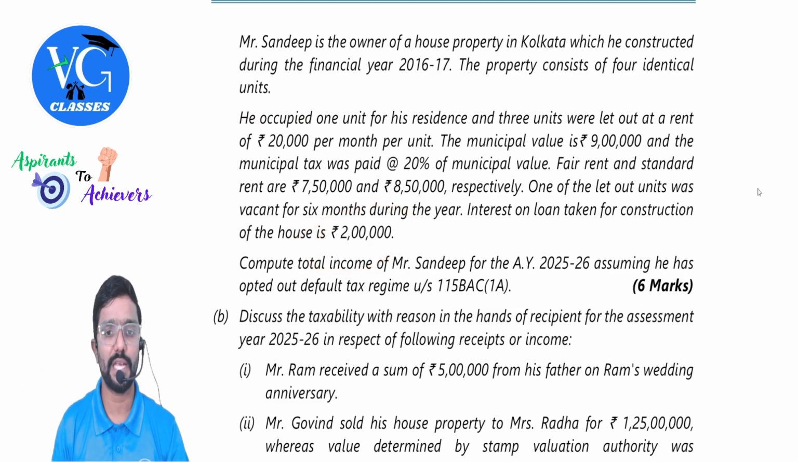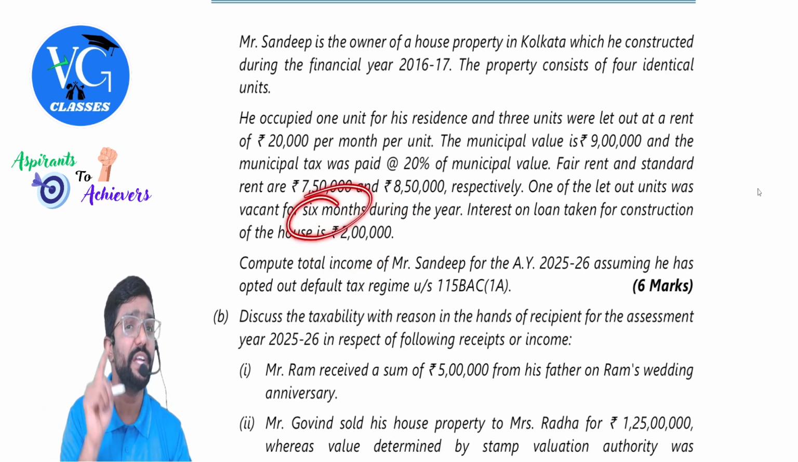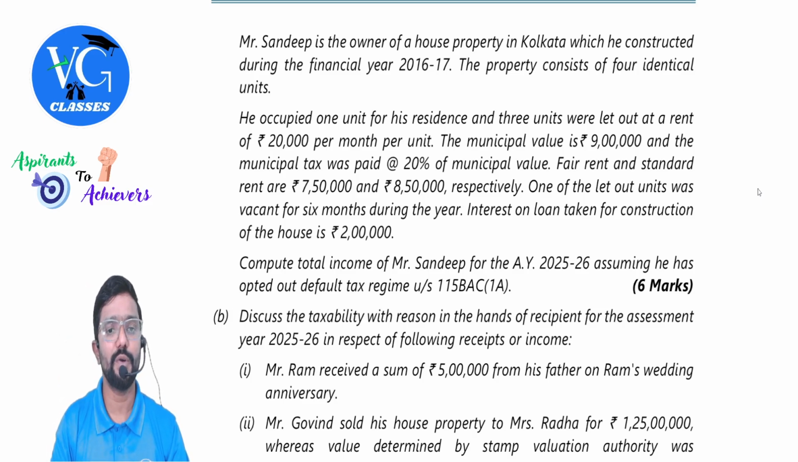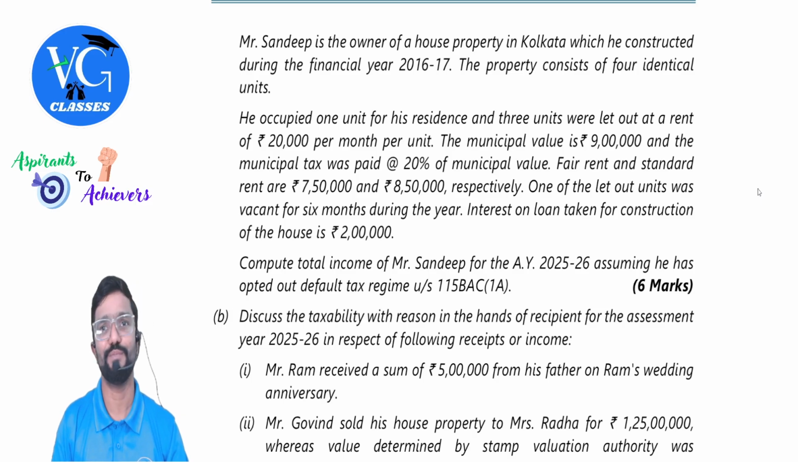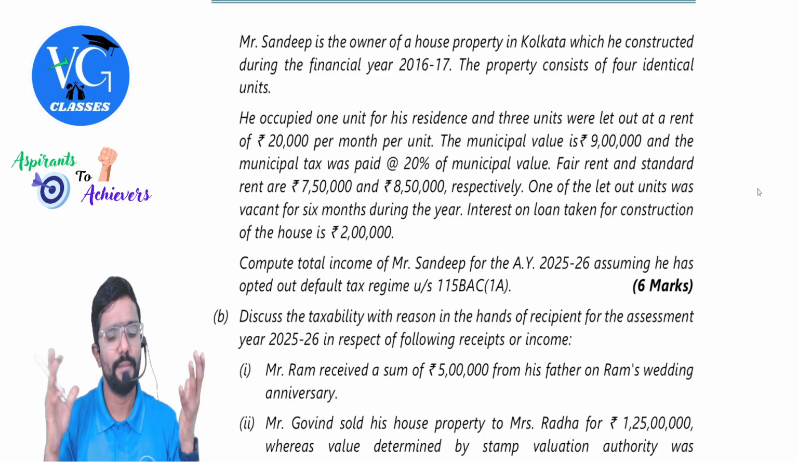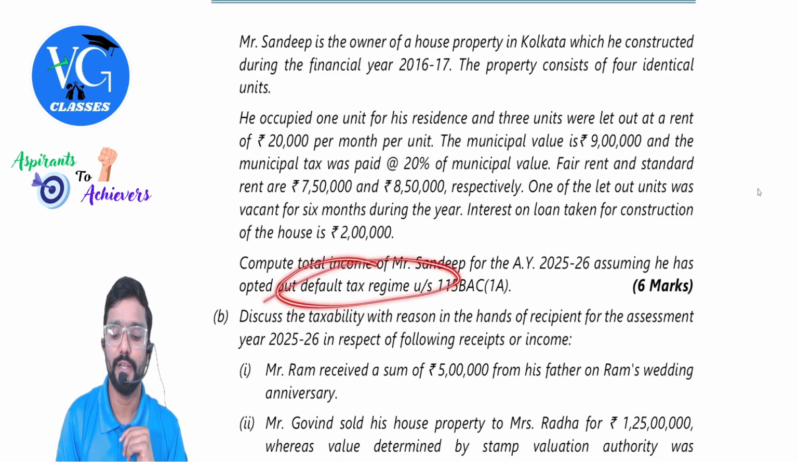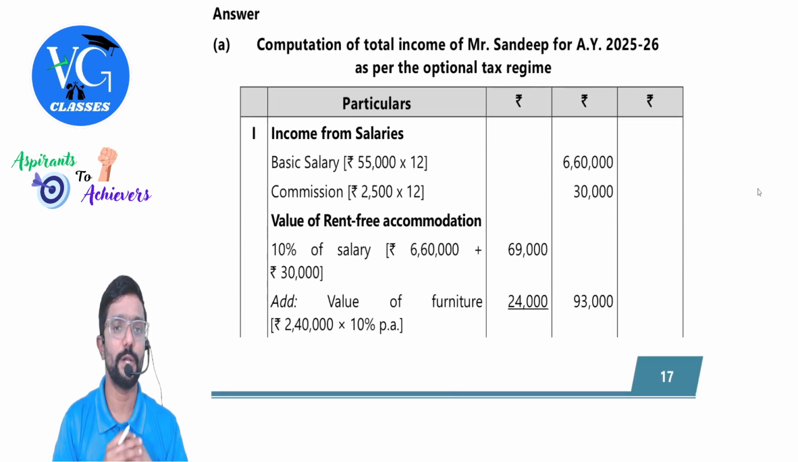Okay. For interest, deduction can be claimed. One of the let out units was vacant for 6 months, so we need to consider loss due to vacancy. Compute total income of Mr. Sandeep for assessment year 25-26, assuming he has opted out of the default tax regime. One more question on total income. Main target here is salary and house property. Clear? But still they have asked for total income. Under opted out of default, that means he is following the optional scheme. 6 marks question. Sure.